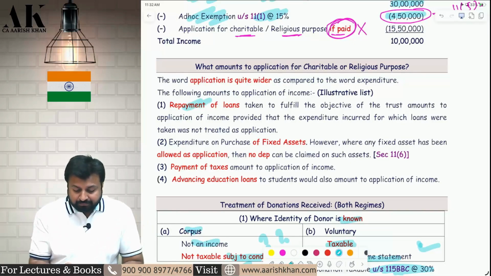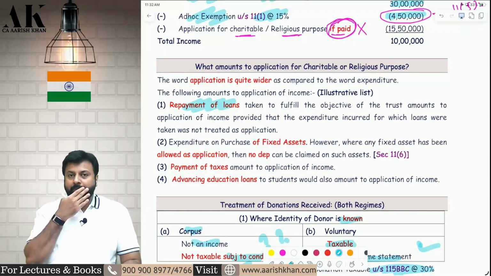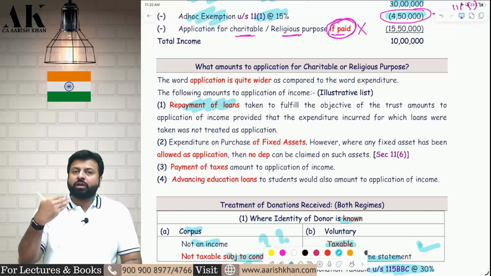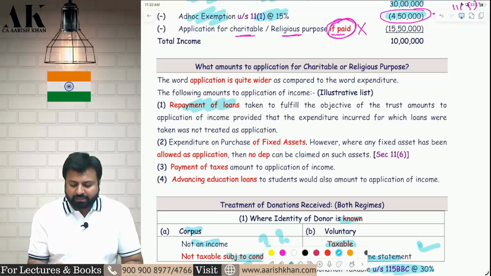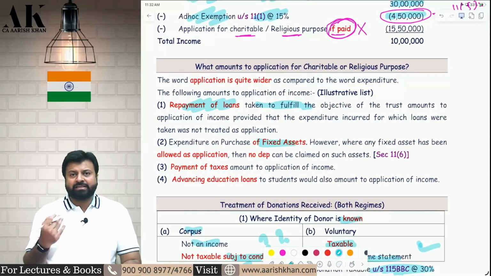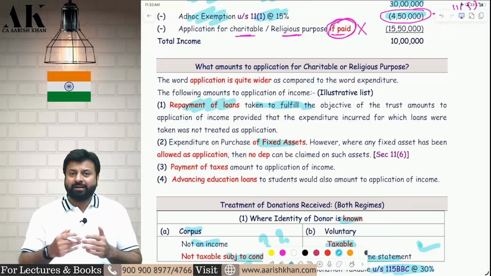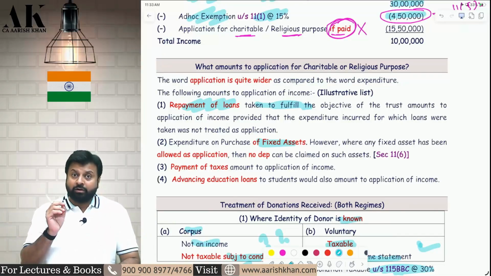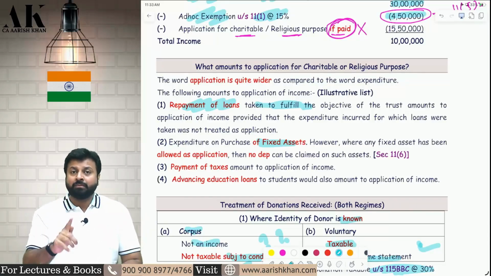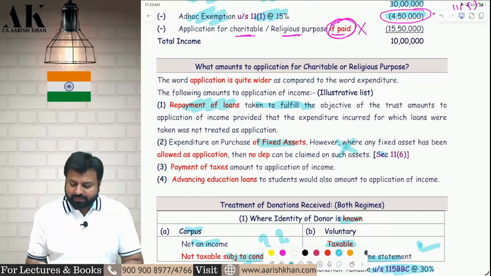When you take a loan for the purpose of the trust, and now you are repaying the loan, that repayment of loan can also be considered as application. Suppose you are purchasing some fixed asset. You are purchasing some laboratory equipment for the students. You are purchasing some land for the students so that they can make a playground over there. That can also be considered as an application. But once you consider a fixed asset as an application, then you cannot claim depreciation on that fixed asset as per section 11(6).